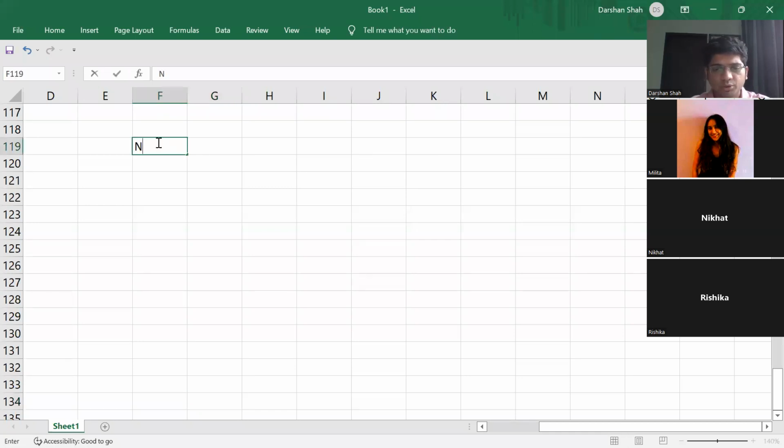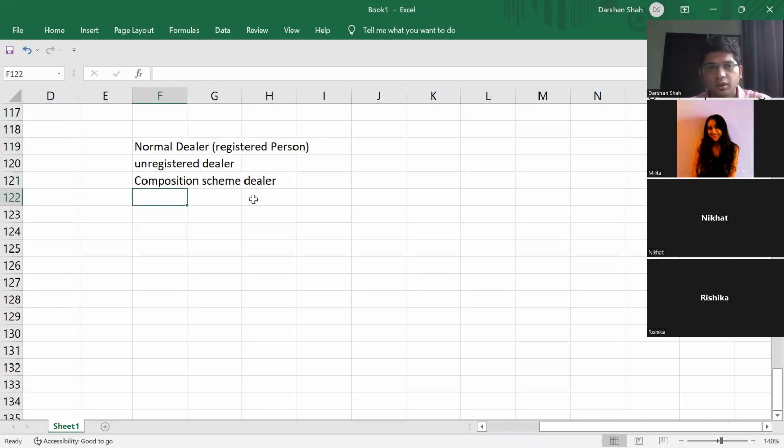Okay, so now we know who is a normal dealer. Normal dealers means registered person. Now we also know who is an unregistered dealer. And now we also know who is a composition scheme dealer. All these are clear to everyone now.